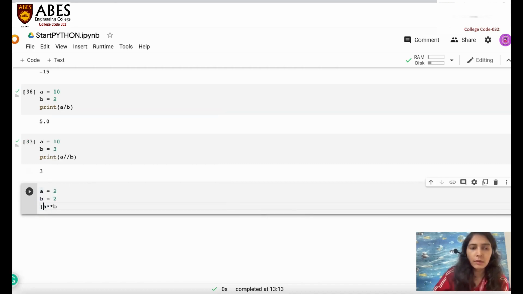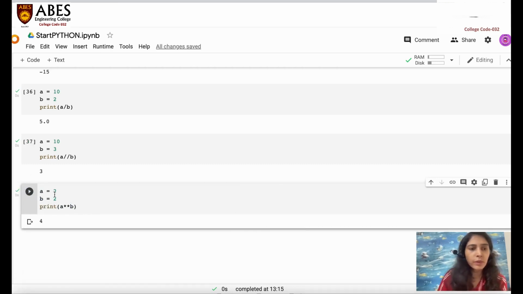Here I just have to print it. So 2 to the power 2 is 4. If I say 3 to the power 2, it gives 9, and 5 to the power 2 gives 25, and so on. I think you can understand what the double star is doing.